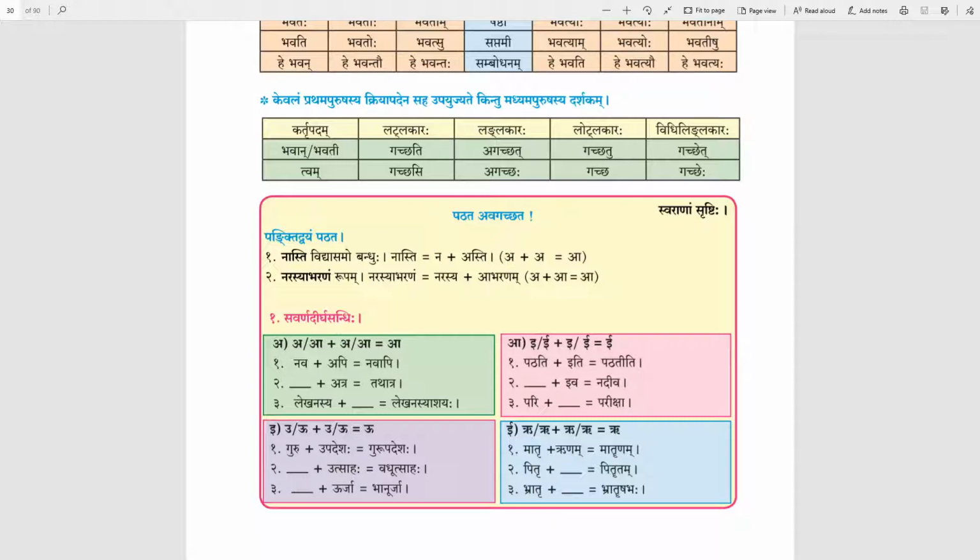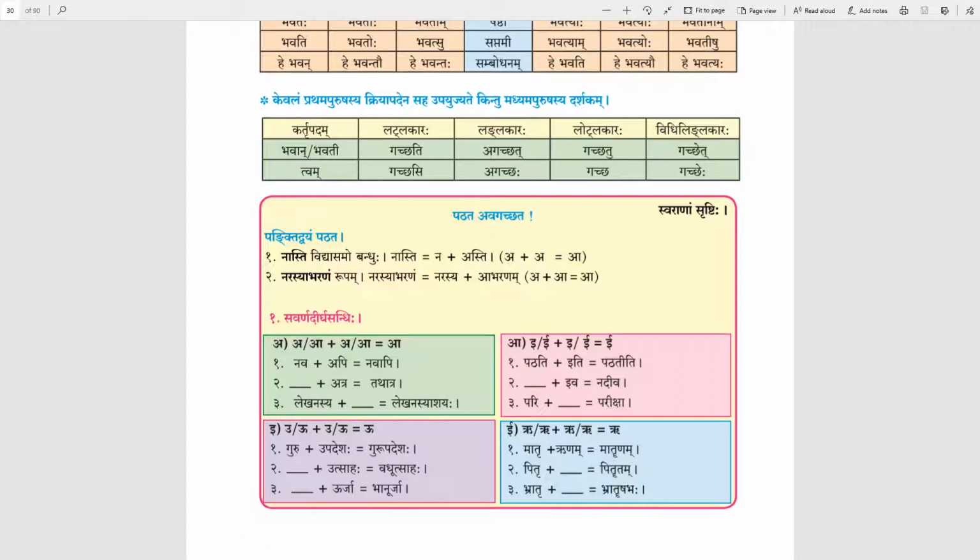Now we will see examples given here. Children, a plus a will be a, a plus a will also result in a, and a plus a will be a only. Now we will see some examples.